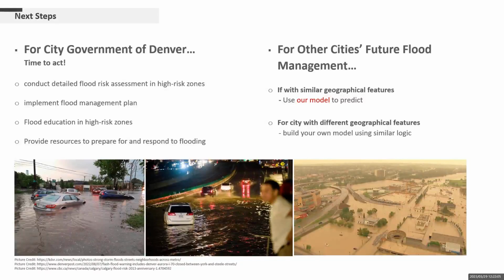In conclusion, the Denver city government should take action to conduct a detailed flood risk assessment in high-risk flooding zones to identify vulnerable groups and infrastructure. For important infrastructures, implementing a flood management plan such as building flood walls and promoting better land use practices is a way to deal with potential risk. The city should also educate residents and businesses in those zones about flood risk and provide them with resources to prepare for and respond to flooding events.